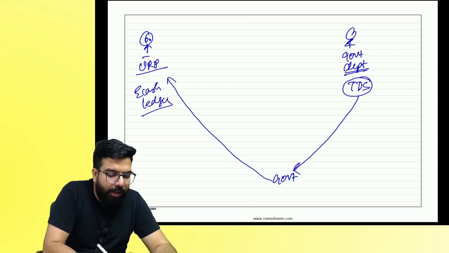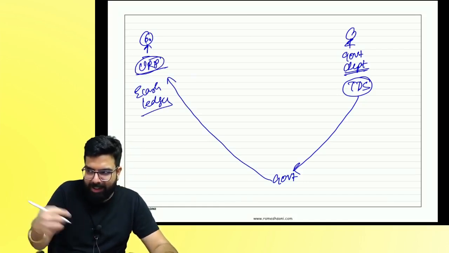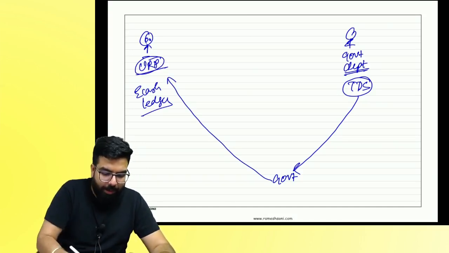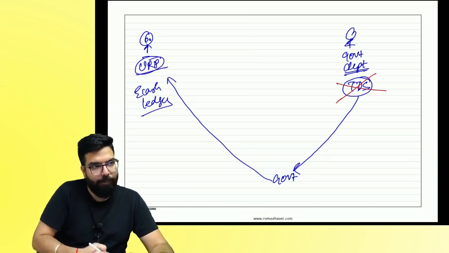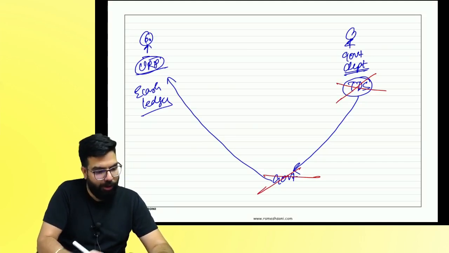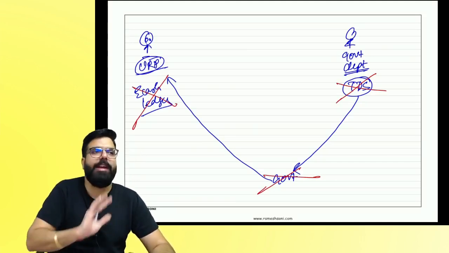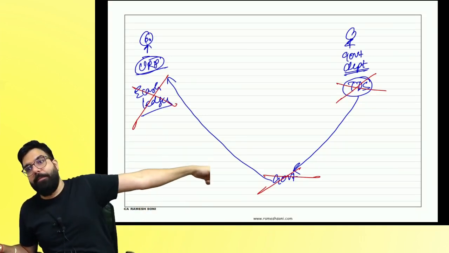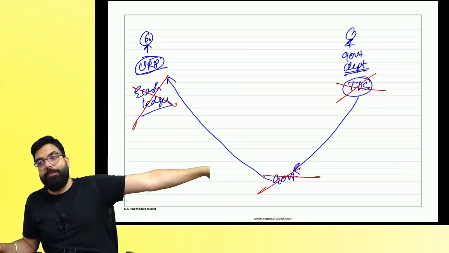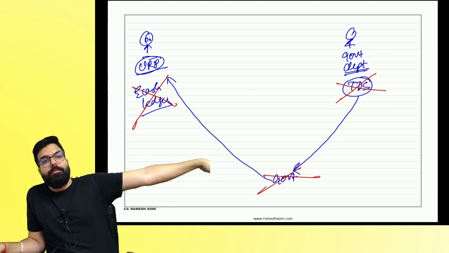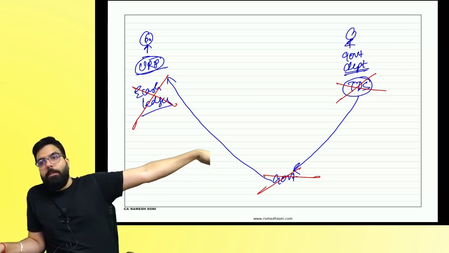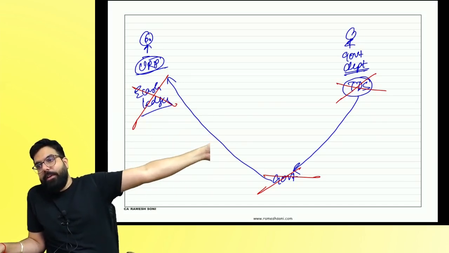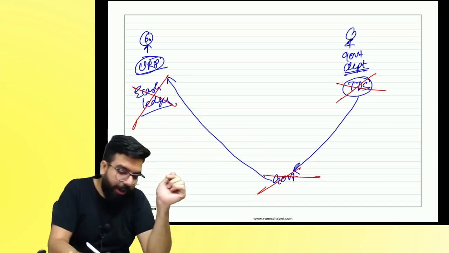My question is, do you guys have an e-cash ledger? Does an unregistered person have an e-cash ledger? Then they will not deduct TDS also. They will not pay to government also. And government doesn't have to give in your e-cash ledger also. So my question is, if I am supplying to a government department more than 2.5 lakh, and I am unregistered, will they deduct TDS? Yes or no? Okay, over.